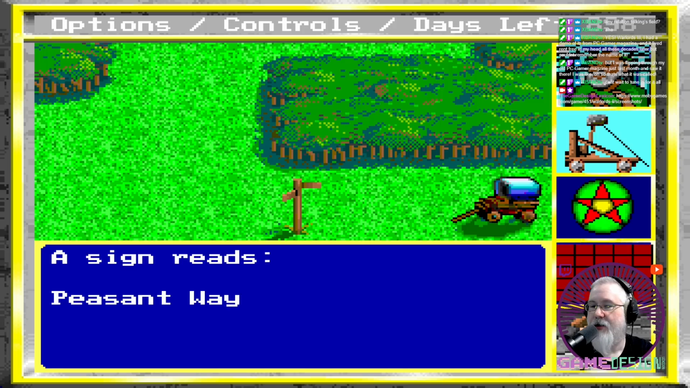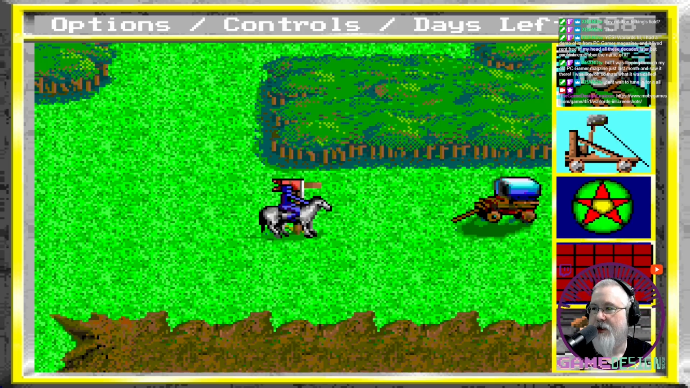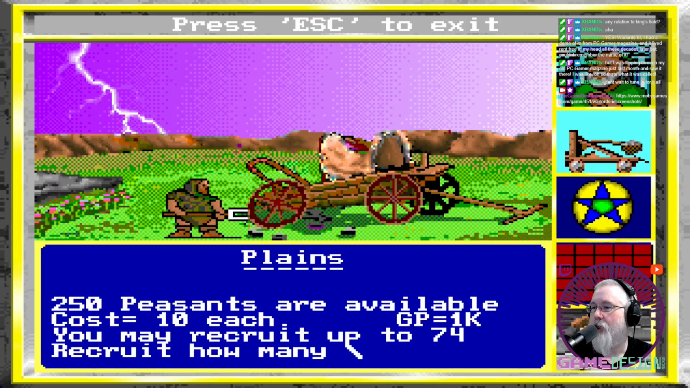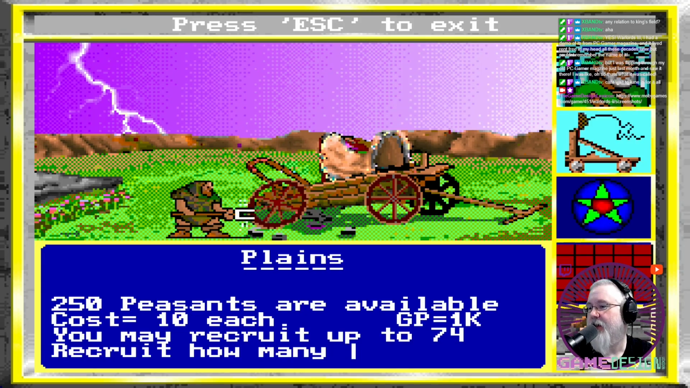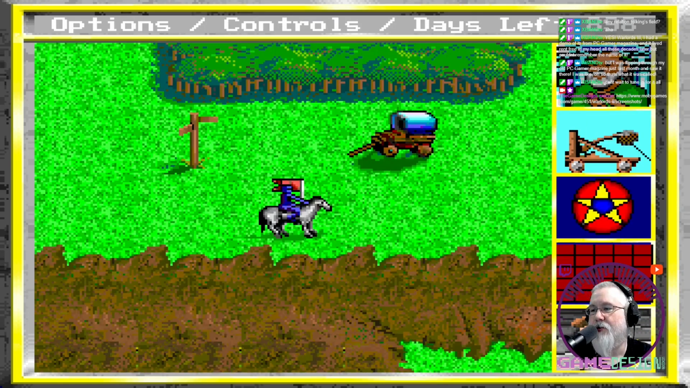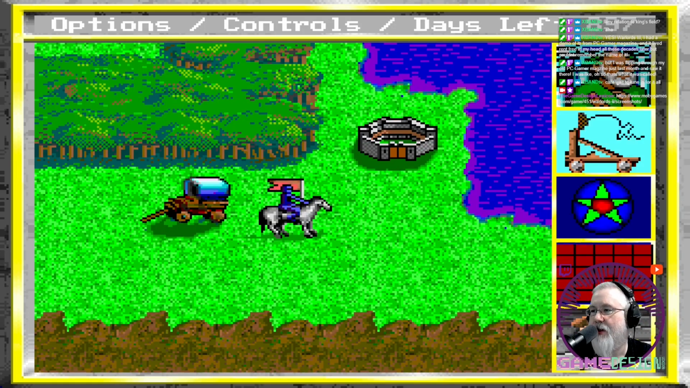Peasant's Way, and the reason why they call this Peasant's Way is because it always has a little wagon where you can recruit peasants. I hate peasants. They're cheap as hell, but if you have too many of them against certain types of creatures, they're going to be more of a hindrance than a help, right?